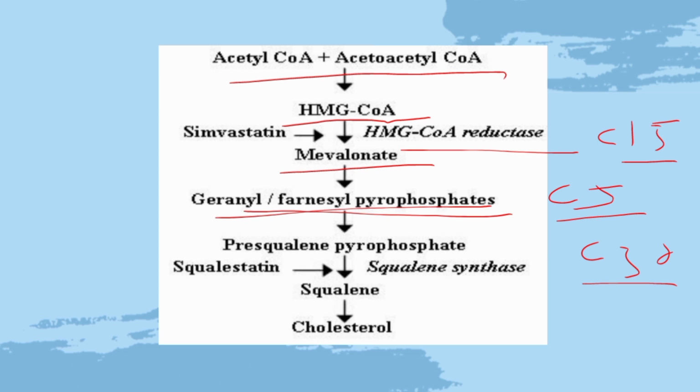Next, two molecules of farnesyl pyrophosphate condense to form squalene. Squalene is then converted into squalene epoxide. The squalene epoxide cyclizes to form lanosterol, and finally cholesterol is formed from lanosterol by the removal of 3 methyl groups.